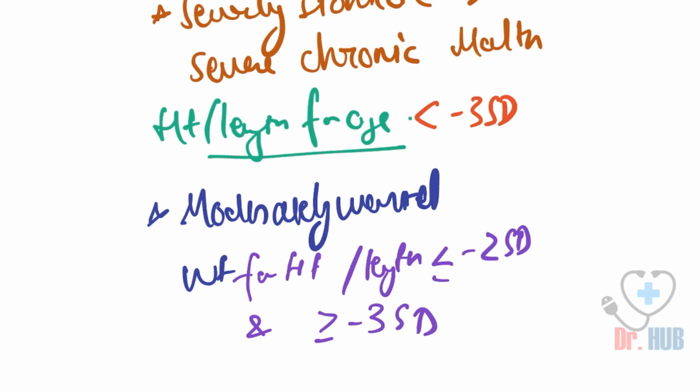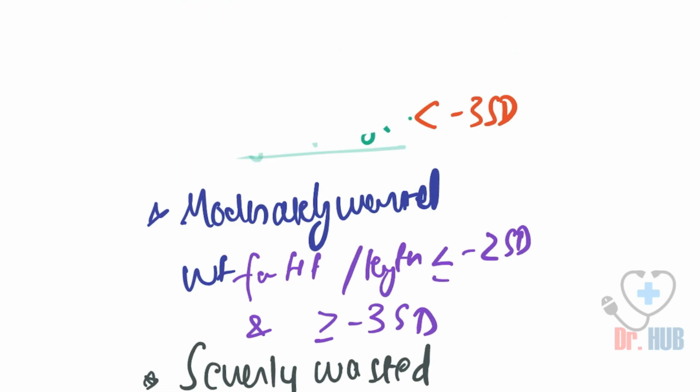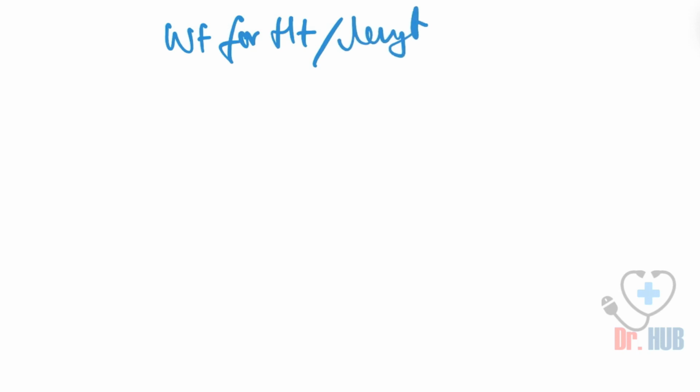Lastly, we look at severely wasted. What is severely wasted? The weight for height or length is less than -3 standard deviations.